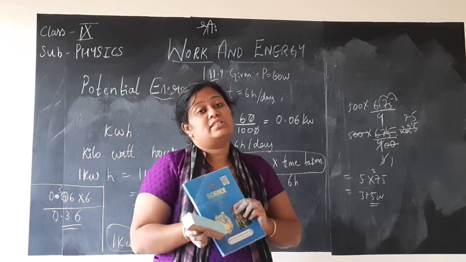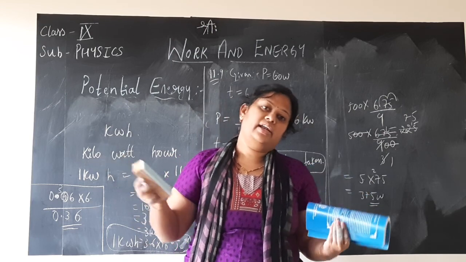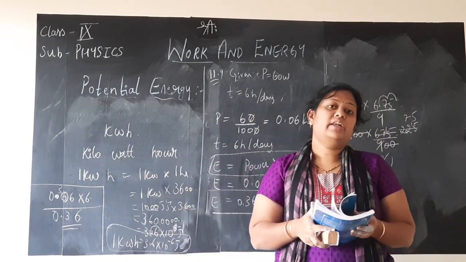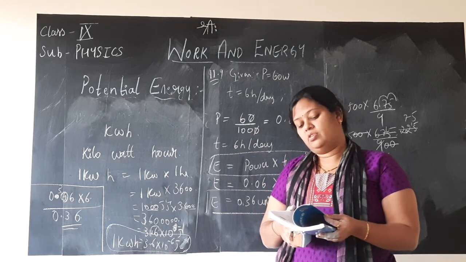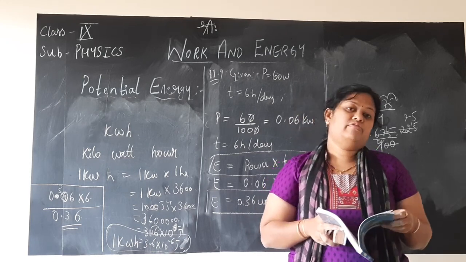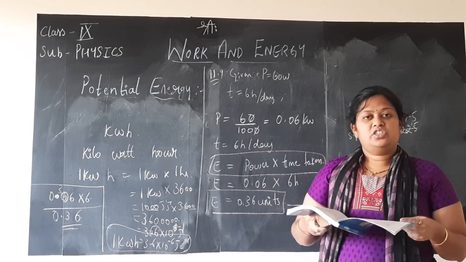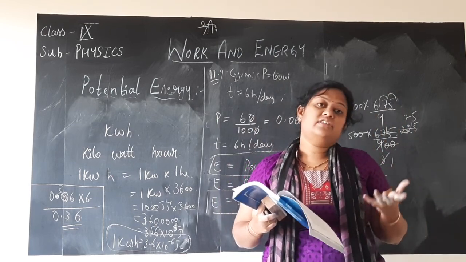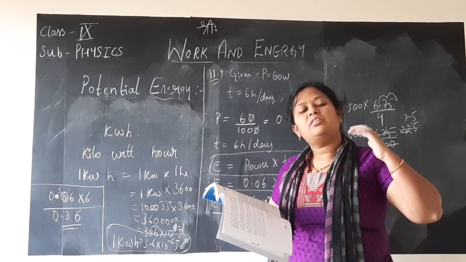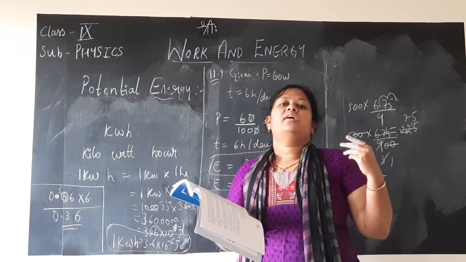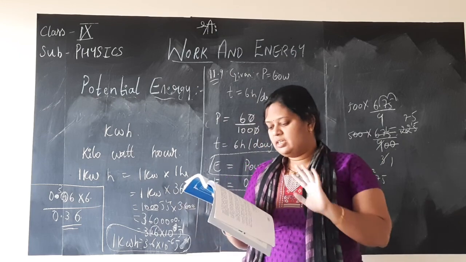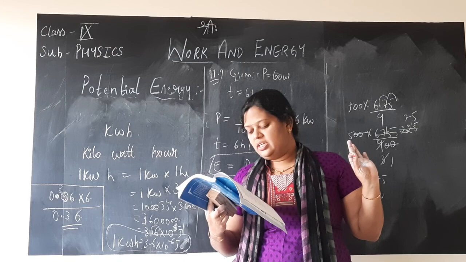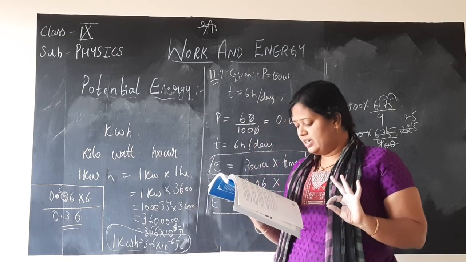And one more thing, this completes the lesson, work and energy. We have studied the concept of work, its formula and derivation for the work done by the body. Next, we studied about the types of energy, kinetic energy, potential energy, its derivation, and we have solved problems based on that, and about the law of conservation of energy. That is, the total energy remains conserved. And we studied about the commercial unit, last topic, and we solved all the example problems of this lesson. This completes the lesson, work and energy.